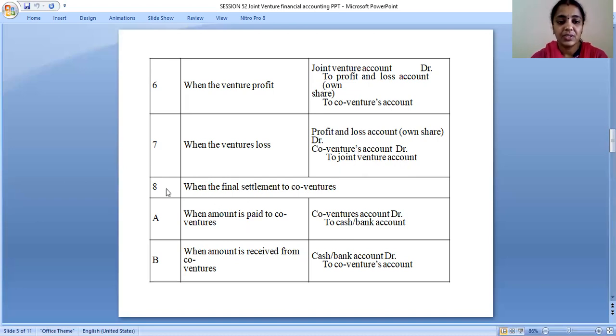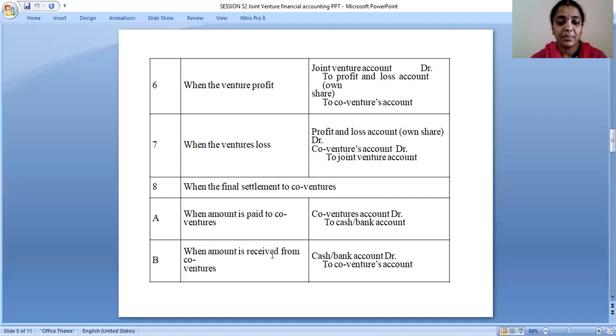And the next journal entry, the eighth, is for final settlement to co-ventures. When the amount is paid to co-ventures, the journal entry is co-ventures account debit to cash or bank account.